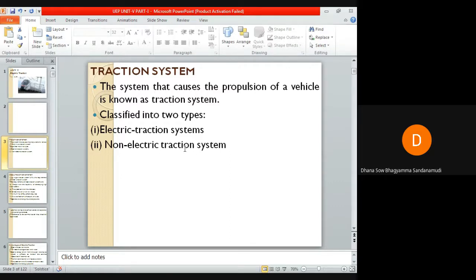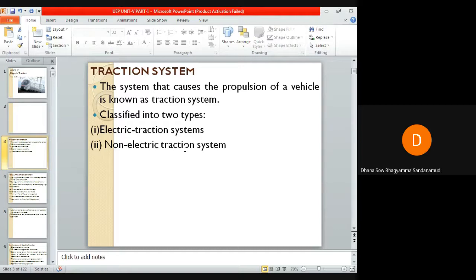The electric traction system uses electrical energy for the propulsion of a vehicle, whereas the non-electric traction system does not use electrical energy.